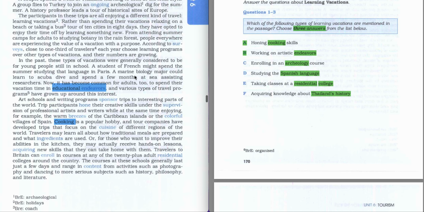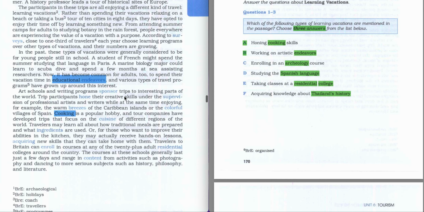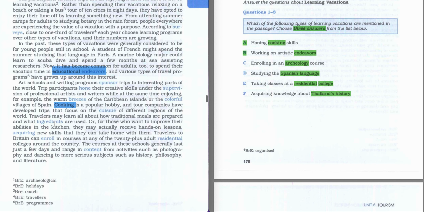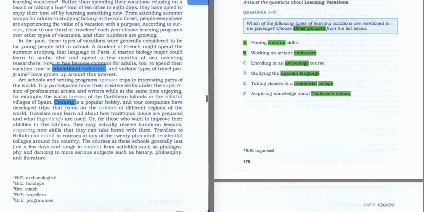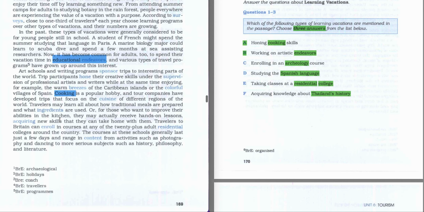Here they were talking about students of French, but no information about Spanish language. They were talking about villages of Spain, but not the Spanish language. That's why we don't highlight it, because they were not saying that they're learning the Spanish language. And we go further.